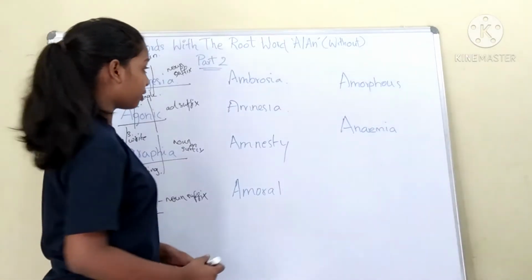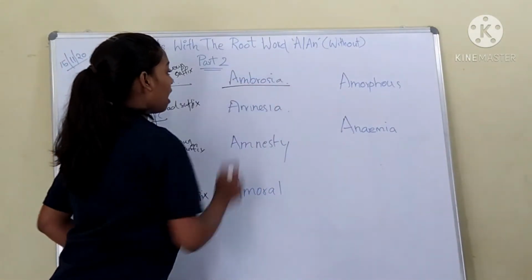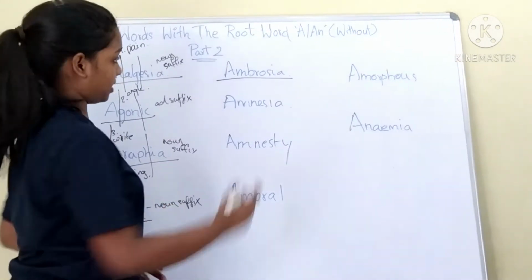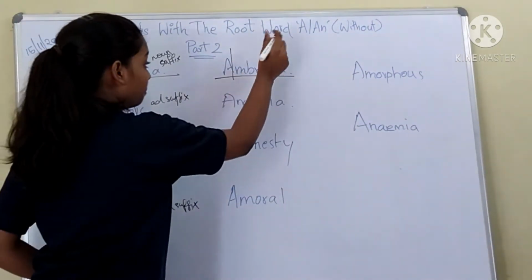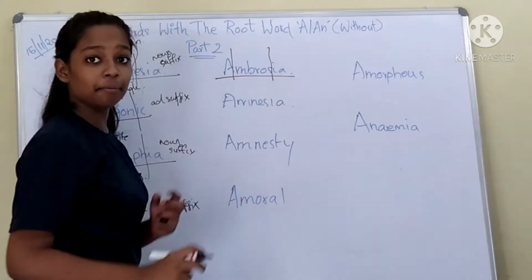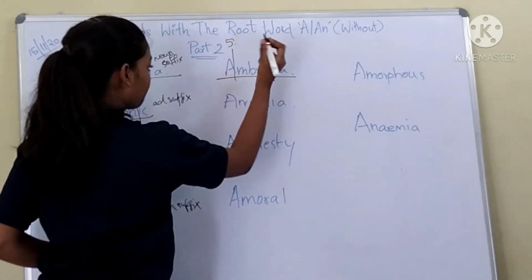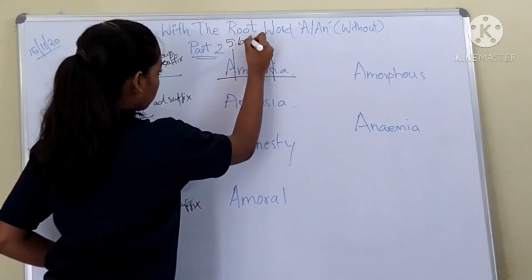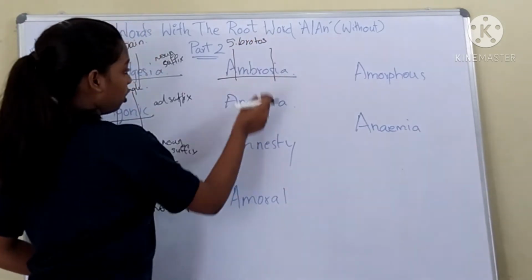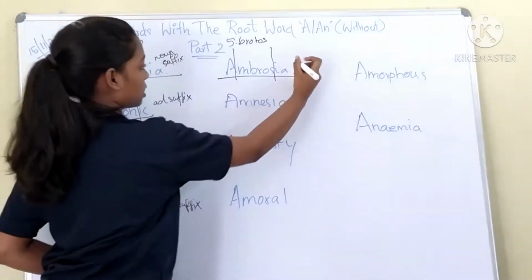The next word for today is ambrosia. Ambrosia has 3 root words in it. A means without, bros. Bros actually comes from brotos. It is the 5th new root word. Brotos means mortal or death. And ia is a noun suffix.